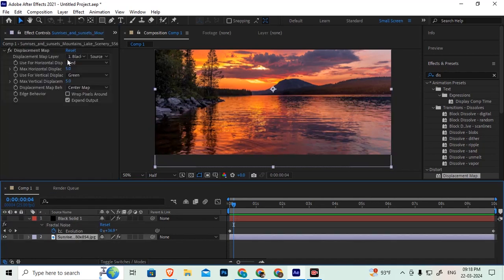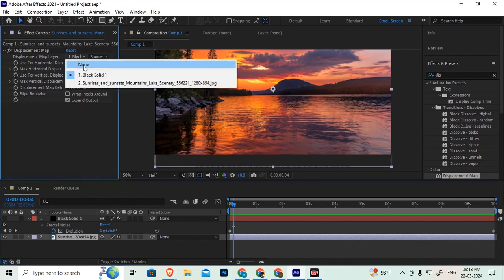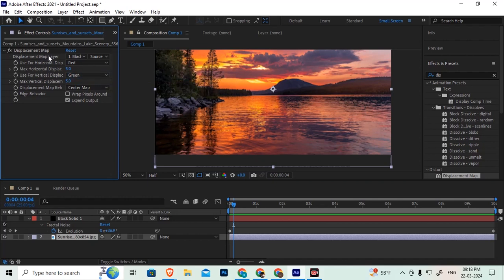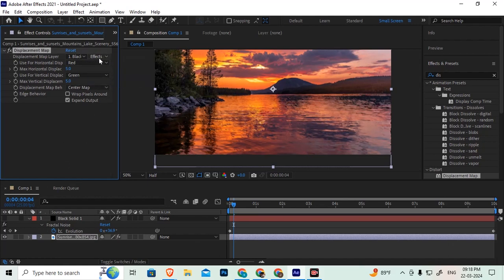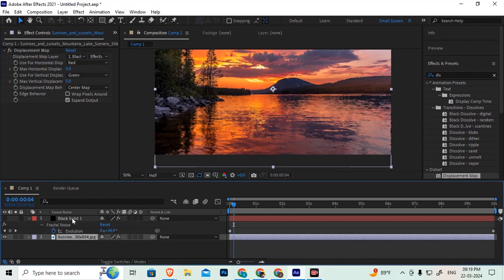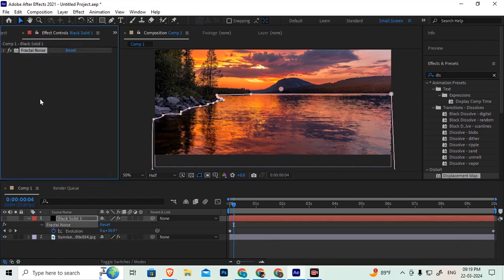So black solid layer, it is selected into this option in the displacement map layer position, and it should not work from the source. It should work from the effects and mask. So select effects and mask, because effects and mask displacement map should calculate the black solid layer effects.